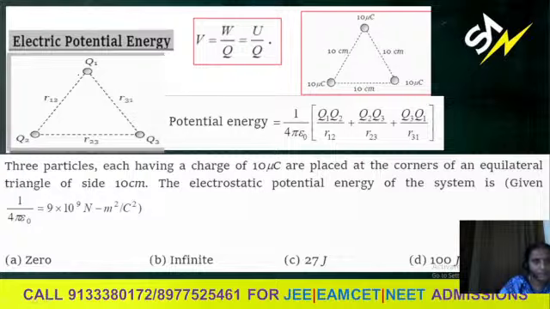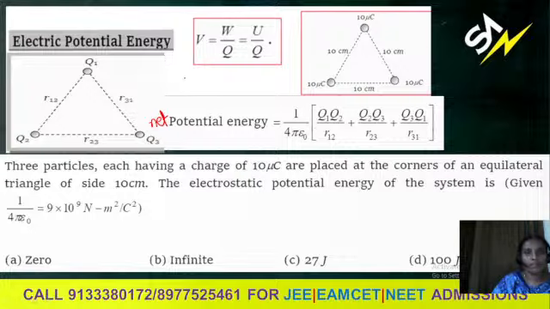For example, here Q1, Q2, Q3 are at certain separation in this system, which is a triangle. So Q1, Q2, Q3 charges are placed at the corners of a triangle. Then what is the net potential energy of the system?